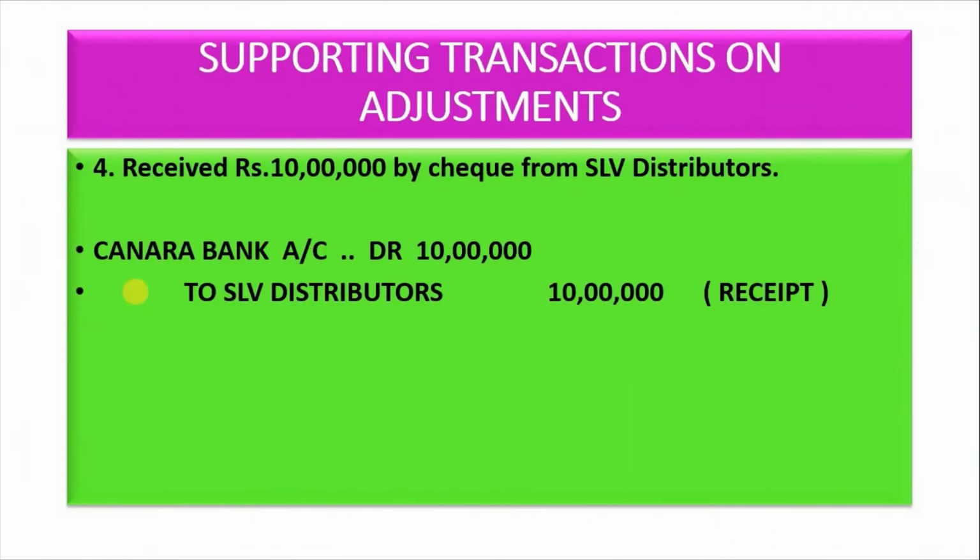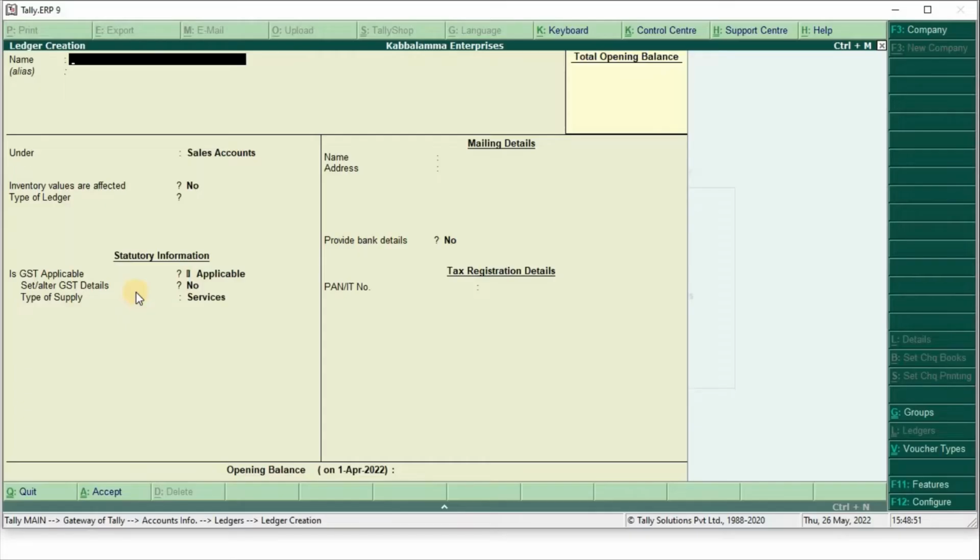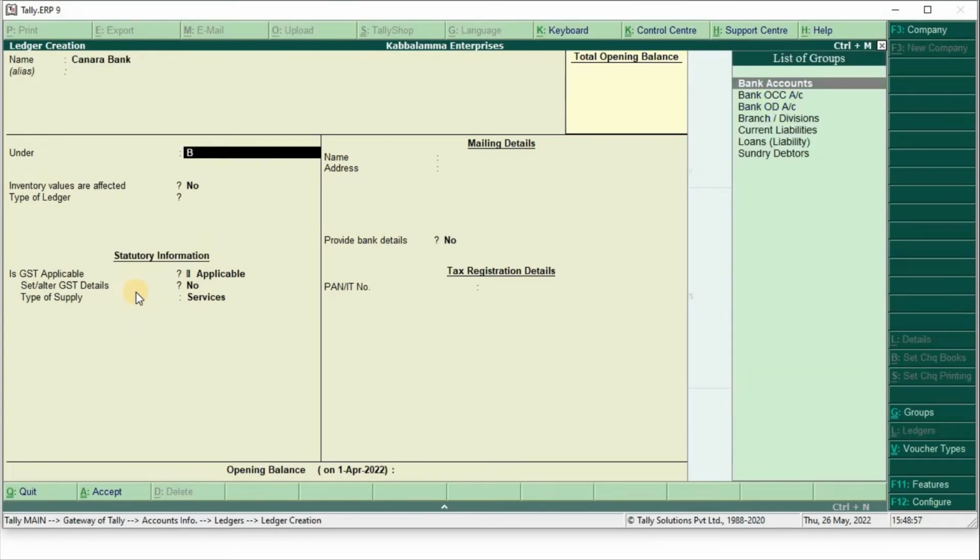So next, received rupees 10 lakh by cheque from SLV distributors, Canara Bank. Actually, in the first question we needed to create Canara Bank. I forgot to create that Canara Bank, so now I will create Canara Bank under bank account.